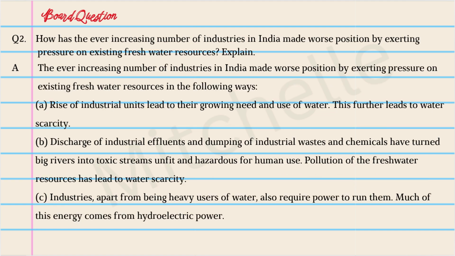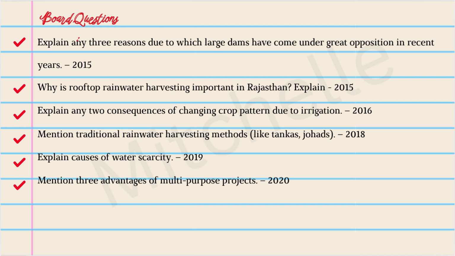Here is another board question. How has the ever-increasing number of industries in India made worse position by exerting pressure on the existing freshwater resources? Explain. Once again, this is an inference question. The answers are all over the place, and so I have compiled it into a comprehensive answer and I've given it to you. So please copy this as well.